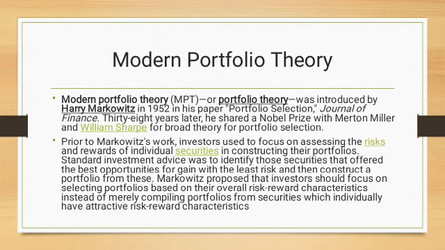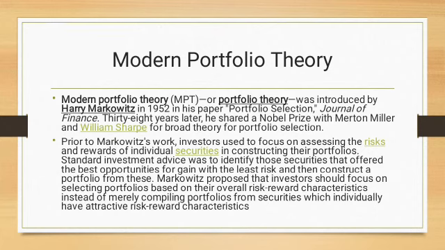What is modern portfolio theory? Modern portfolio theory was introduced by Harry Markowitz in 1952 in his paper Portfolio Selection, which was published in the Journal of Finance. After 38 years, he shared a Nobel Prize with Merton Miller and William Sharpe for his theory on portfolio selection.